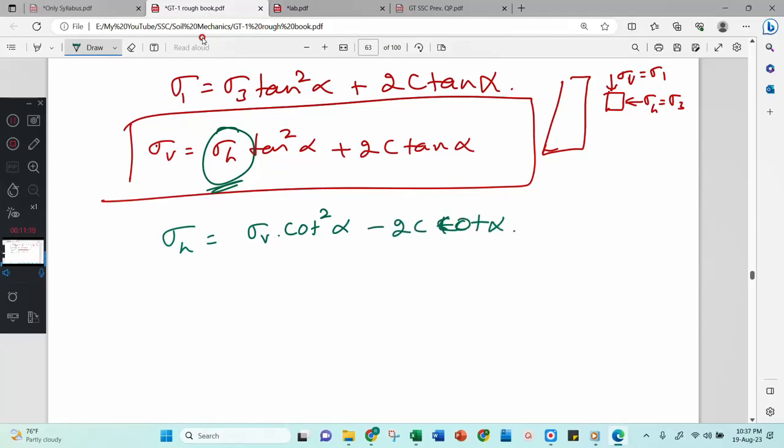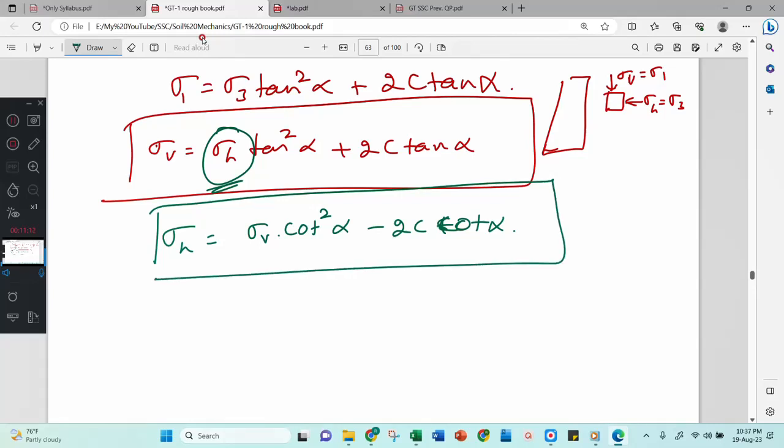2c cot alpha. But here we wonder why we got minus. Is there any significance? Okay, I will write it: sigma h equals gamma h cot square alpha minus 2c cot alpha. Now in this case, why is this minus there? Is there any significance of this minus?